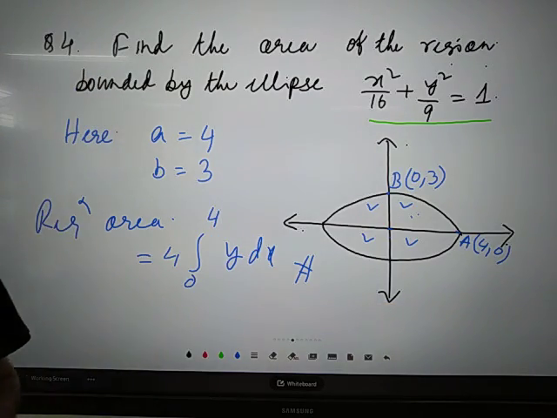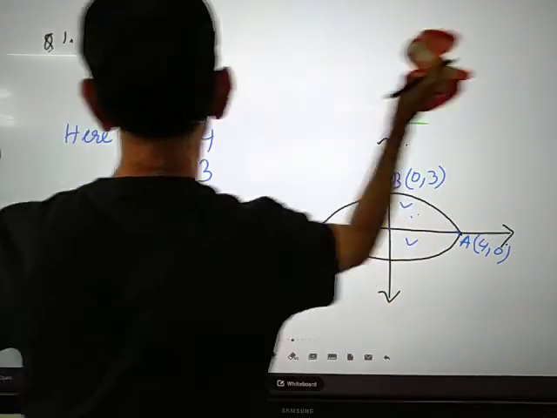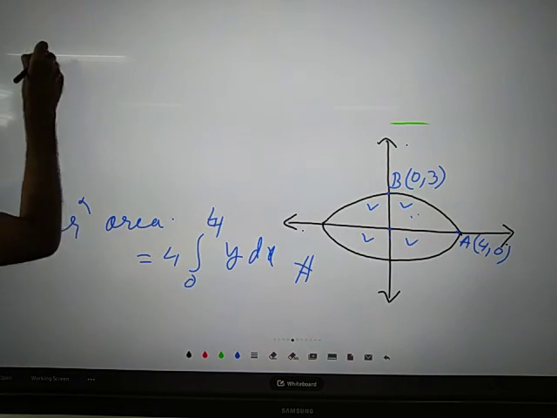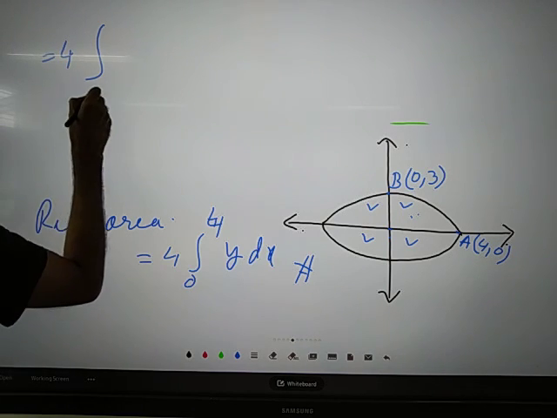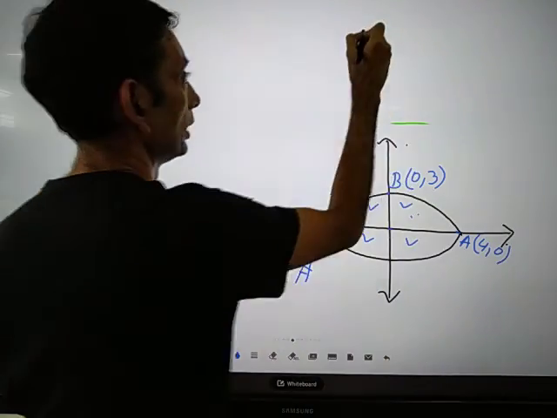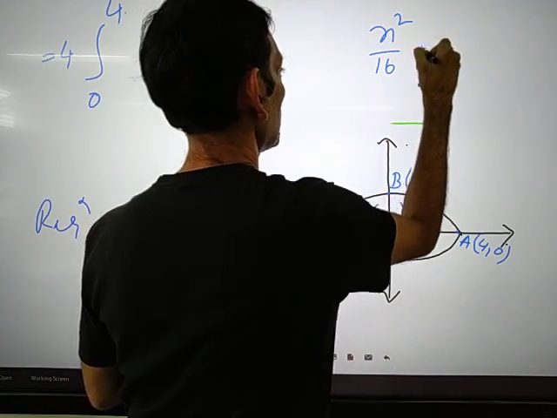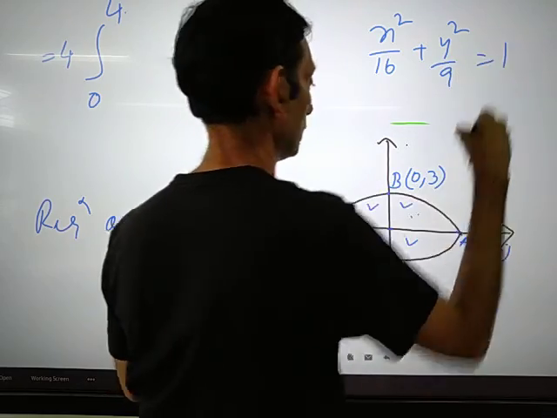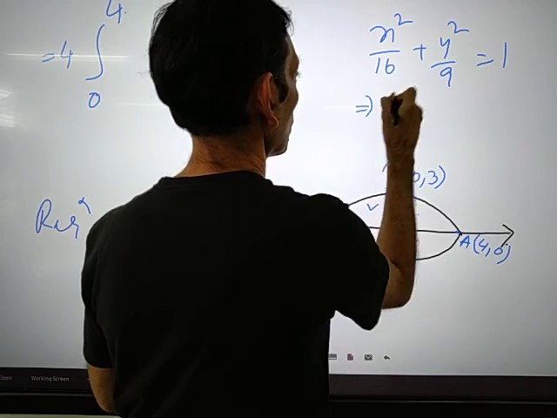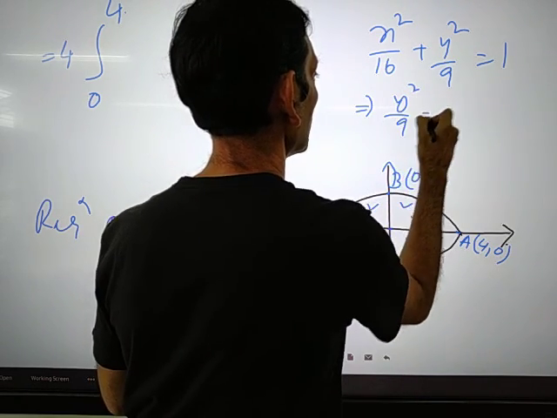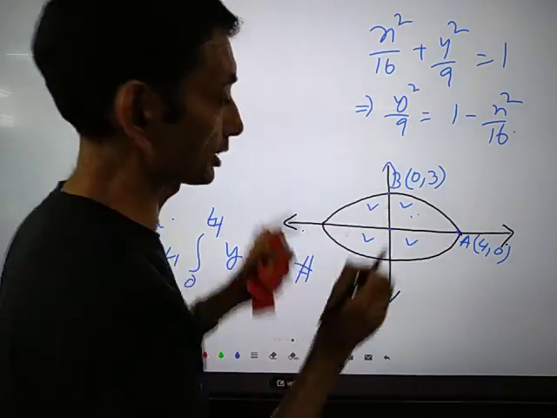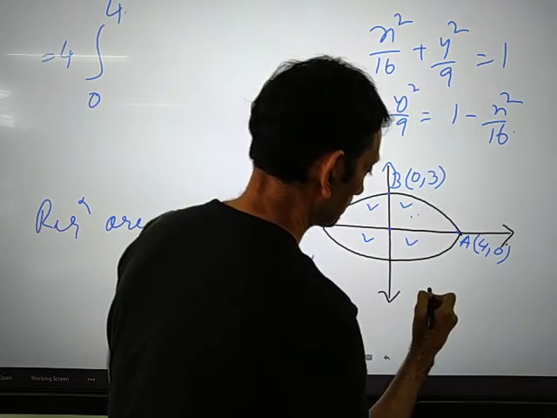Okay, so just integrate the remaining portions here. Fine. 0 to 4, right? Now y dx. So we need to calculate the value of y. So x squared by 16 plus y squared by 9 equal to 1. Fine. So from this, if we calculate, y squared by 9 equal to 1 minus x squared by 16. Fine. And if we simplify this, what do we get after simplification?